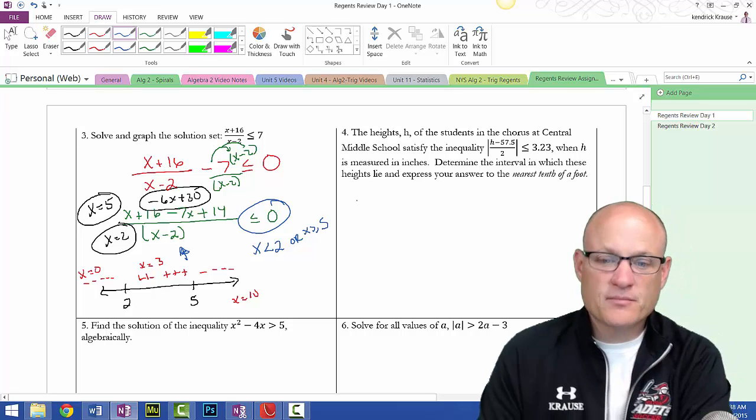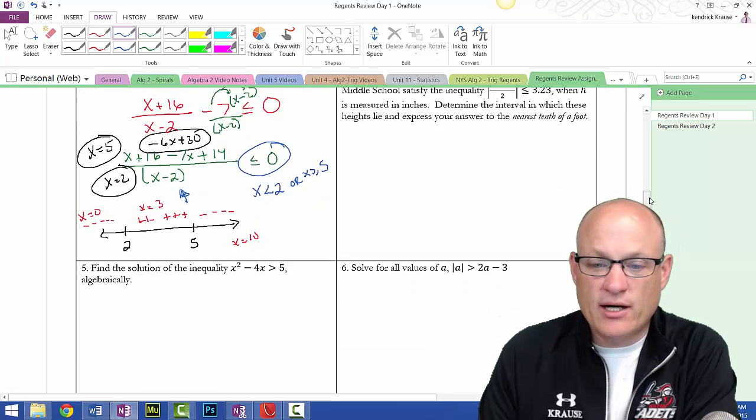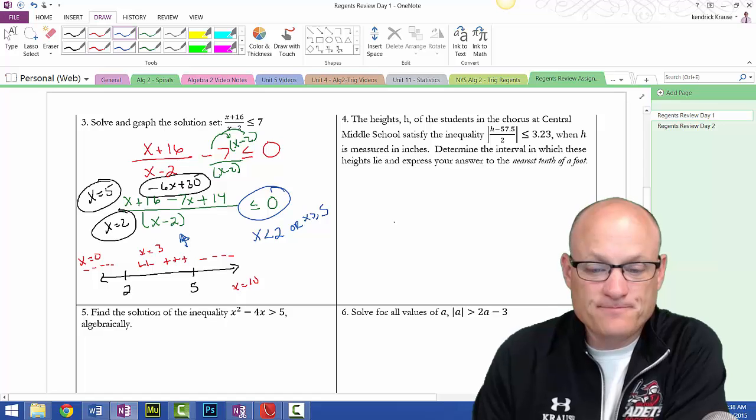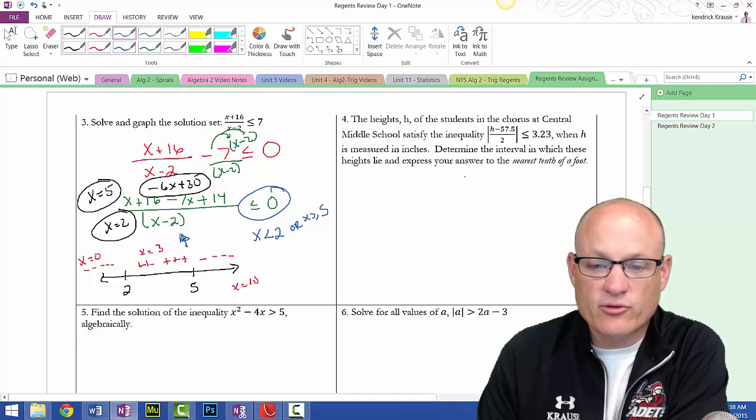All right. The heights h of students, blah blah blah, determine the interval in which these heights lie and express your answer in interval notation. If you got this, go on. If not, you will keep going here. So we're going to split this. It's already got the absolute value alone, so we're going to split it up into two equations.